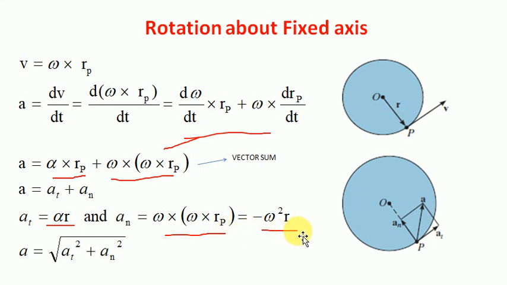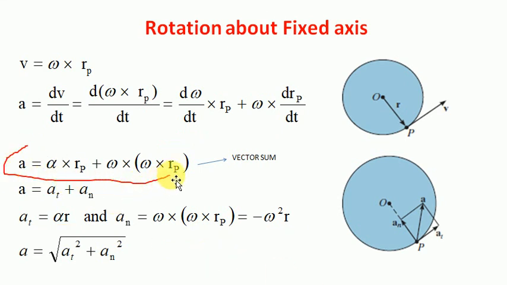Why do we get minus? Because the normal acceleration will be in the direction of negative r. That's why here we'll get minus. So the tangential component will be alpha into r, and the normal component, which will be towards the center of rotation, will be minus omega square r. So this equation is giving us the vectorial sum.